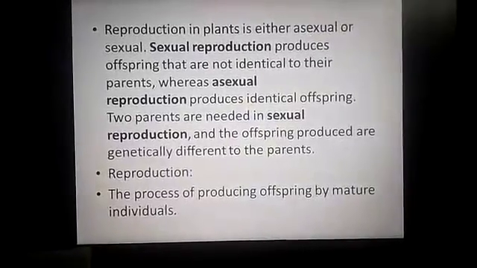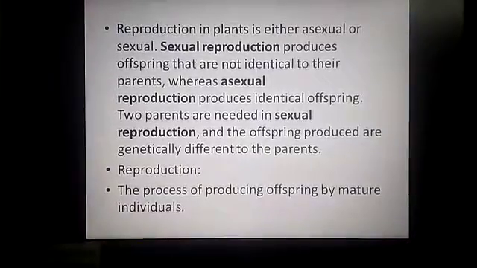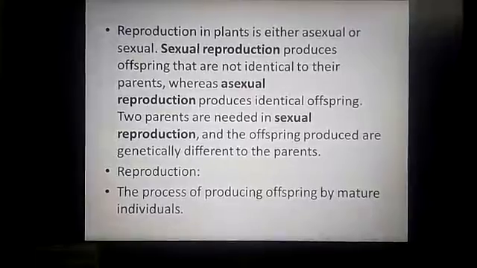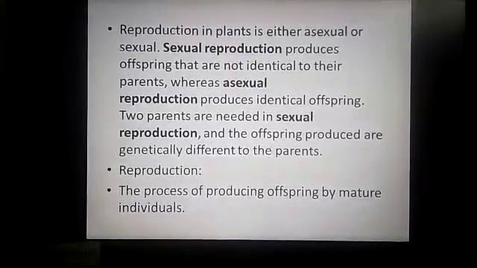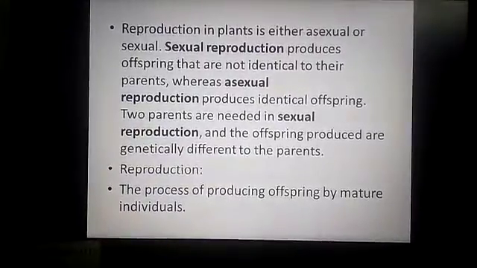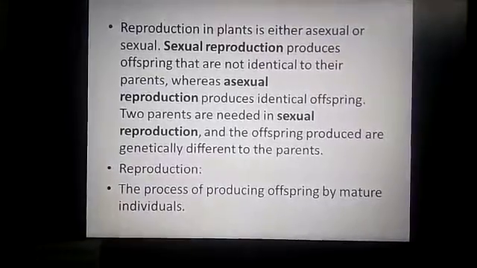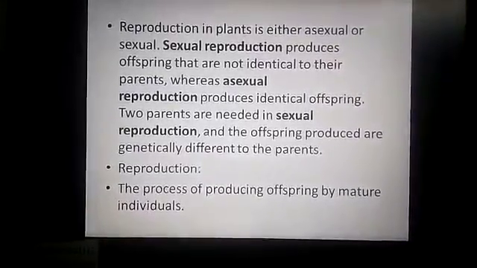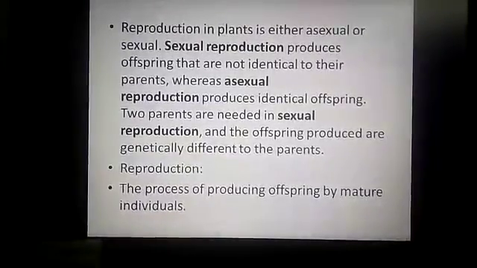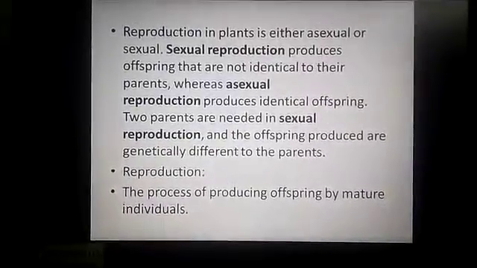Next, reproduction in plants is either asexual or sexual. Sexual reproduction produces offspring that are not identical to their parents, whereas asexual reproduction produces identical offspring. Two parents are needed in sexual reproduction, and the offspring produced are genetically different from the parents. So this is the process of producing offspring by mature individuals.